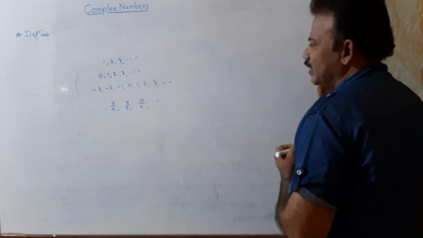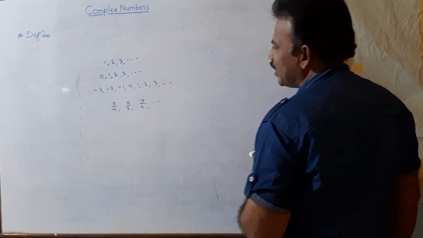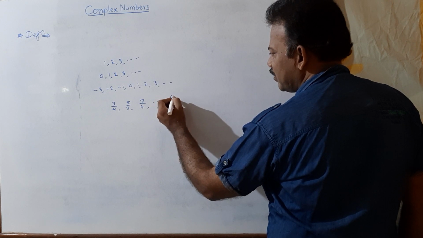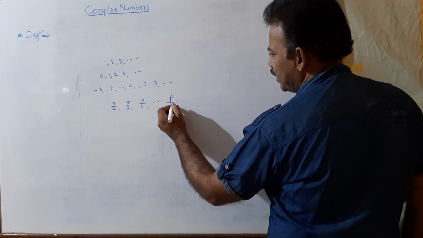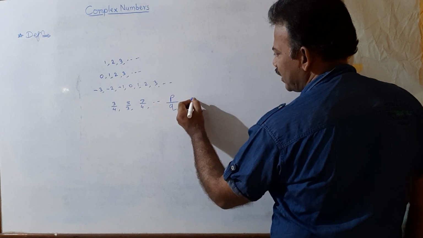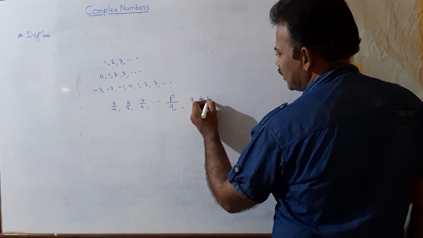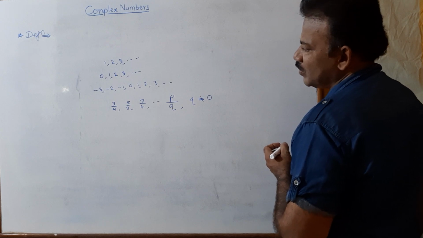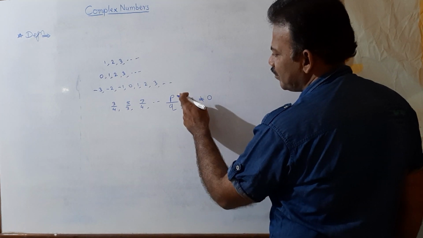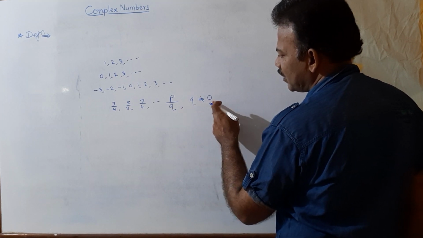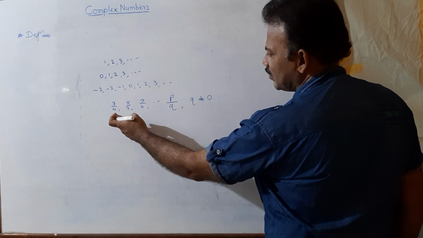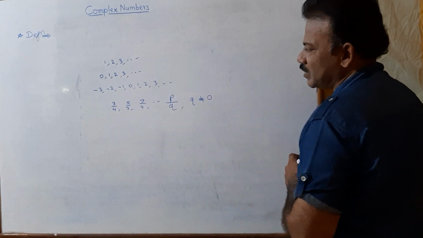So what is the definition of rational numbers? In Marathi it is called Parimey Sankhya. Rational numbers means numbers which can be written in the form p divided by q, where q is not equal to 0 and p and q are integers. Those numbers which can be put in this form p divided by q, with q not equal to 0 and both p and q integers, are called rational numbers.